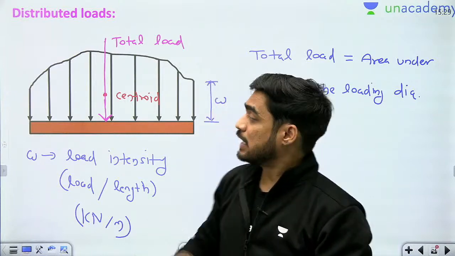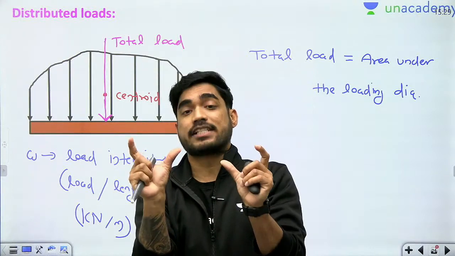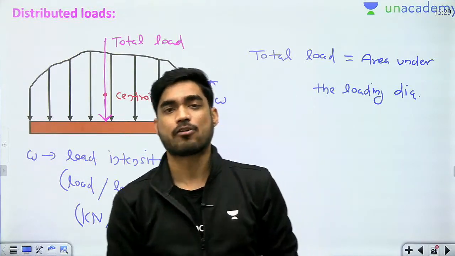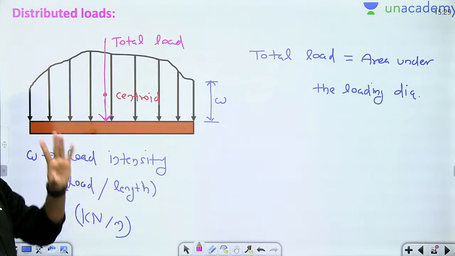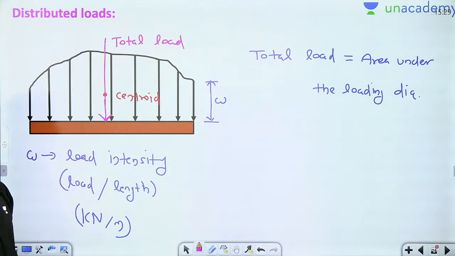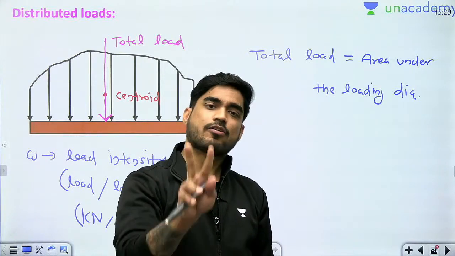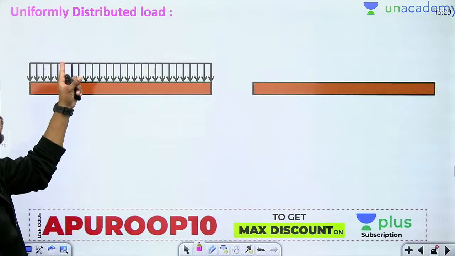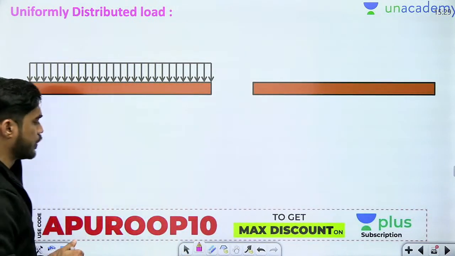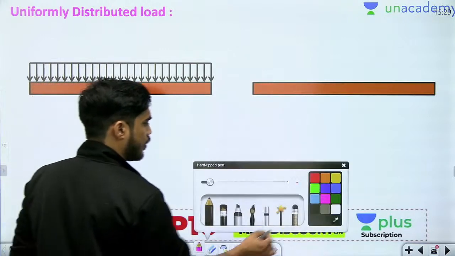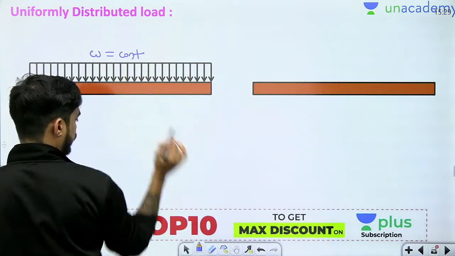While drawing the diagram, you will treat it as distributed load, but while calculating the moment, only for the calculation part, not for the drawing part, you will assume that it is a concentrated load acting at the centroid. Okay. Now there are different types of distributed loads, but usually in your exam you will get only two types of distributed load: uniformly distributed load and uniformly varying load. Uniformly distributed load means load intensity will be constant. W will be constant.